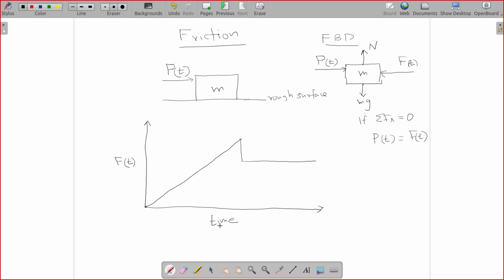I can also write time here. P is a function of time, right? I am saying that P is linearly increasing with respect to time. So I can write time here or P here. I'll write P, it's better.